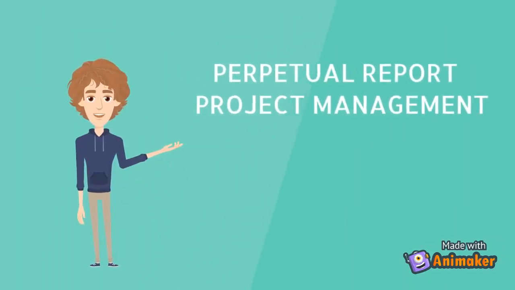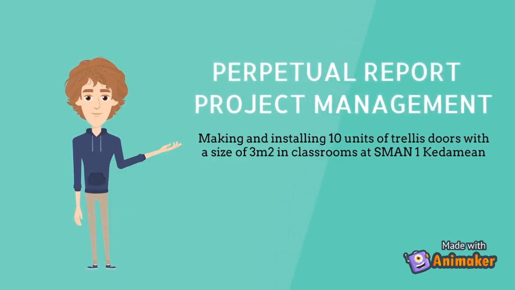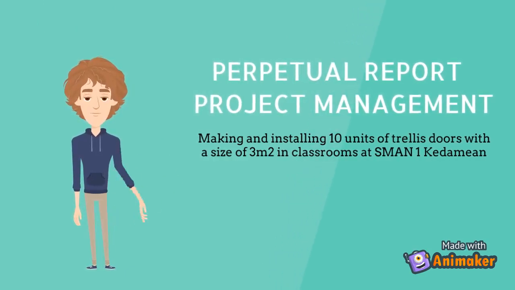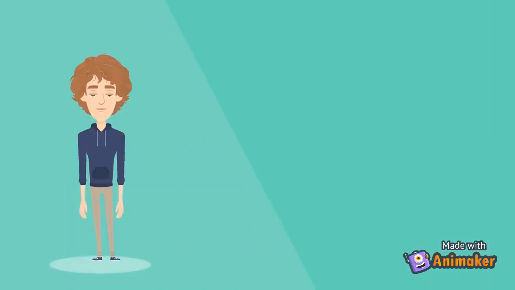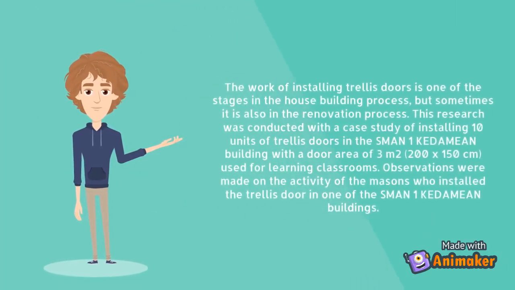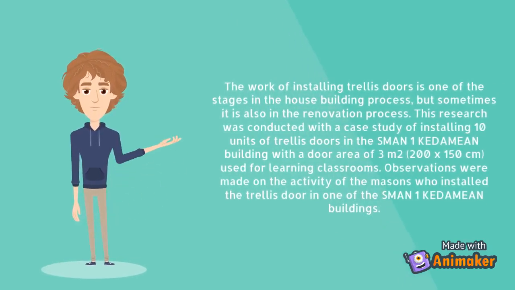Progress report, project management. Making and installing 10 units of trellis doors with a size of 3 square meters in classrooms at SMAN 1 Kedamean. The work of installing trellis doors is one of the stages in the house building process, but sometimes it is also in the renovation process.